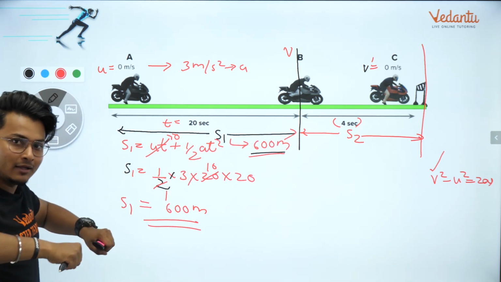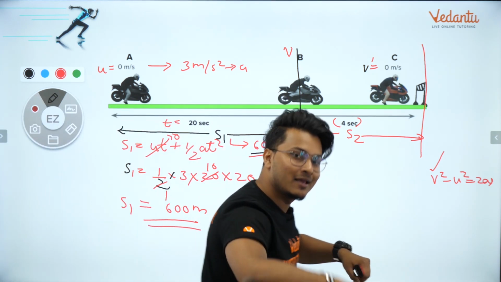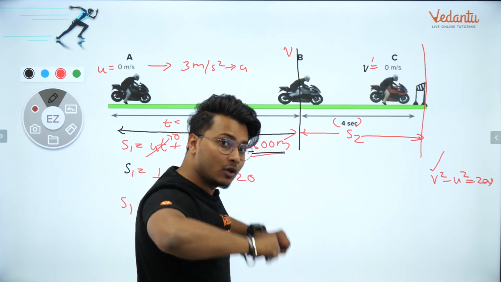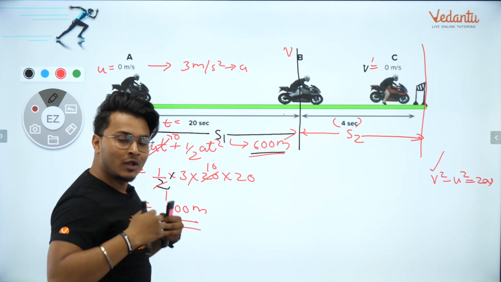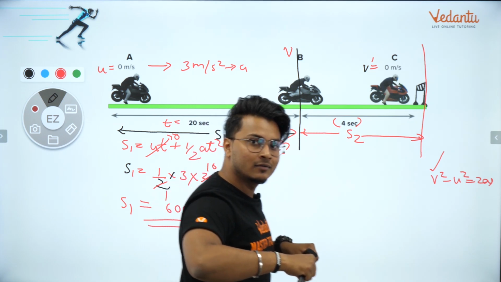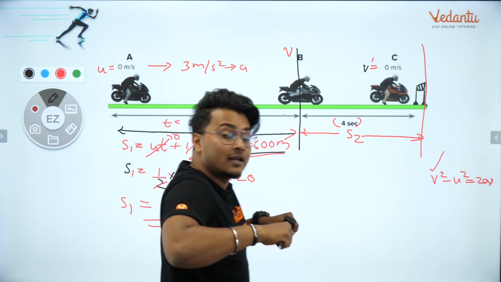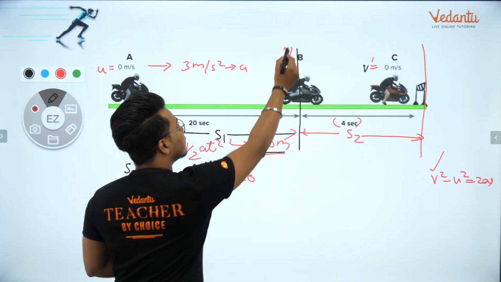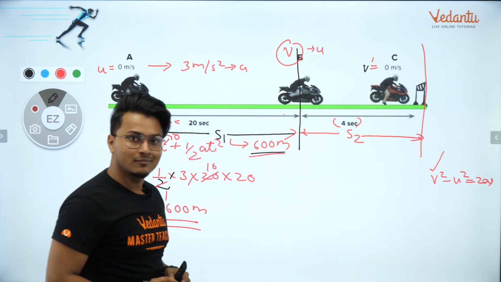यानी कि you started your bike, you went up to 20 seconds, reached the velocity, and there you applied brakes and you came to 0. This point where I reached my maximum velocity before applying the brakes is common for A to B and B to C. Correct ना? मेरी जो फाइनल वेलोसिटी यहां पे है वो केस 2 की इनिशियल वेलोसिटी है. Isn't it? समझ में आ रहा है? मेरी जो केस 1 की फाइनल वेलोसिटी है वो केस 2 की इनिशियल वेलोसिटी है, क्योंकि वहां से मैं ब्रेक मार रहा हूं. Right? So if I find out the final velocity here for case 1, that would become the initial velocity for case 2. Now it is easy.